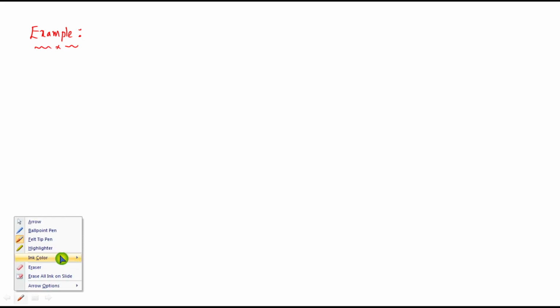Example. This example will help you understand what Ampere's law is. Suppose you have a long enough wire that carries a constant current I amperes. Let us consider it.